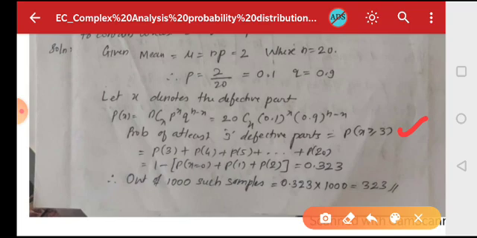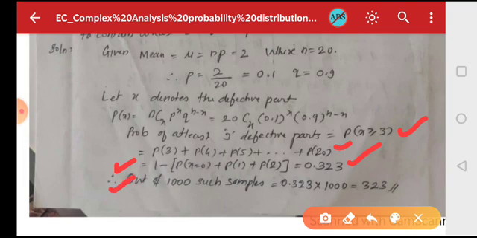It means P(3) + P(4) + P(5) and so on up to P(20). That is nothing but 1 - [P(x=0) + P(x=1) + P(x=2)], which comes around 0.323. This is the probability that out of 20, at least 3 will be defective.